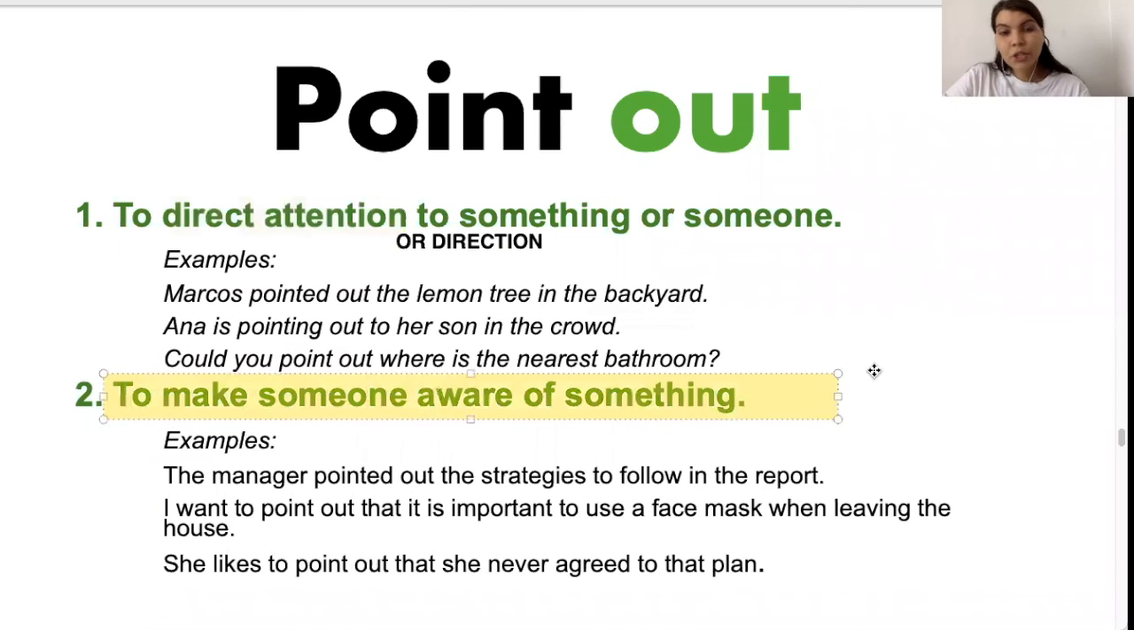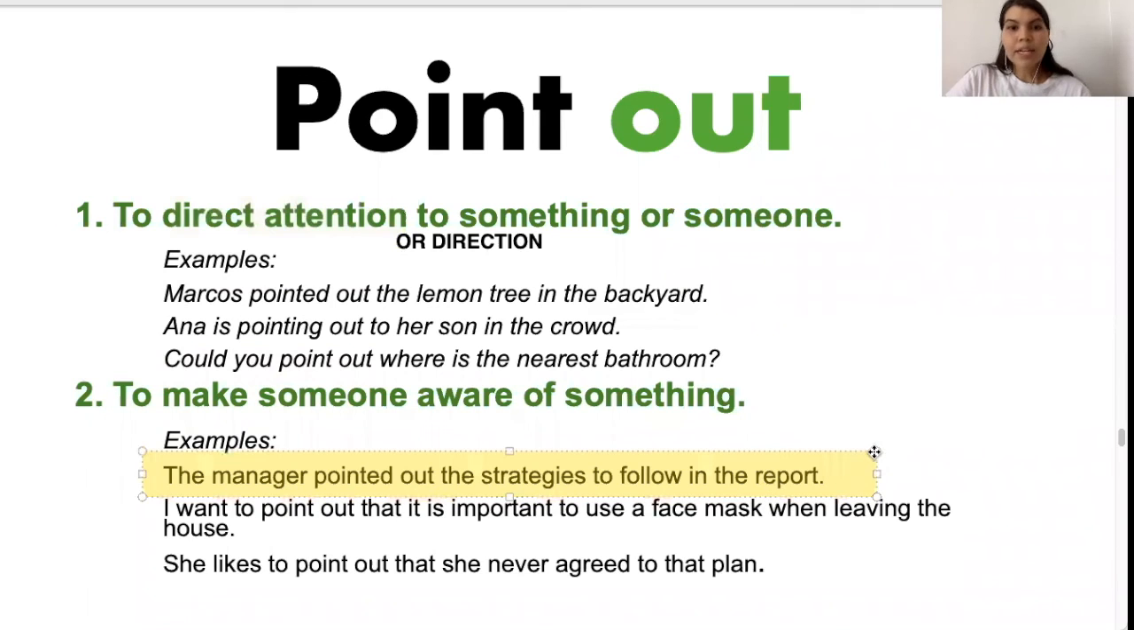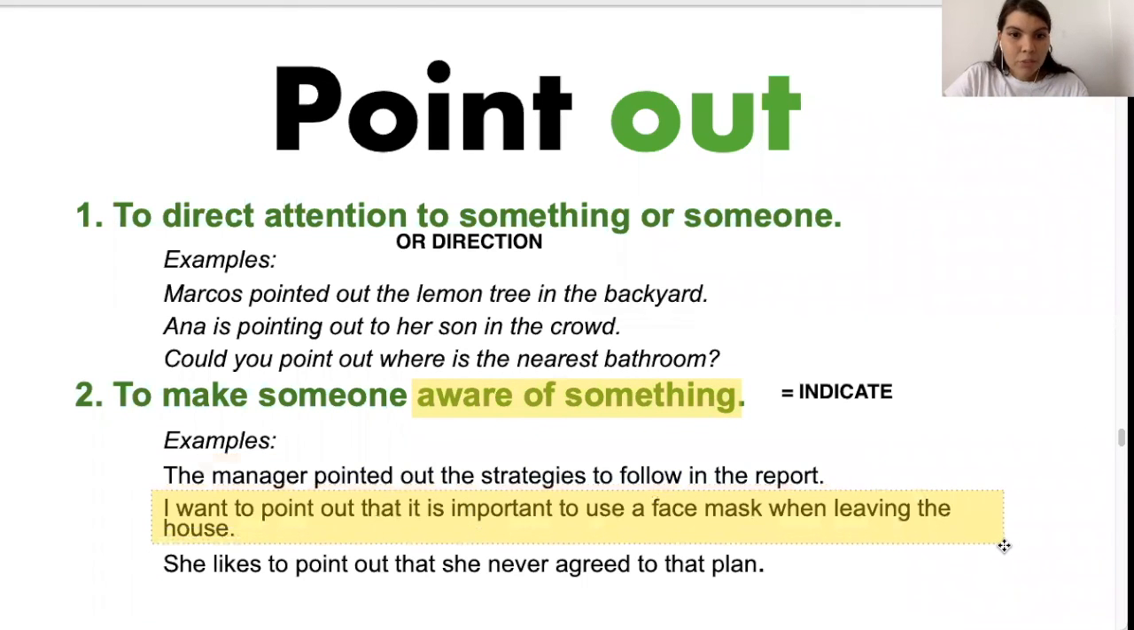And context number 2 is to make someone aware of something. Yeah. So for example, the manager pointed out the strategies to follow in the report. So to point out would be in this context to indicate something, to call attention to something, to make someone aware of a particular piece of information. I want to point out that it is important to use a face mask before leaving the house. So I want to indicate that it is important. I want to give this information.